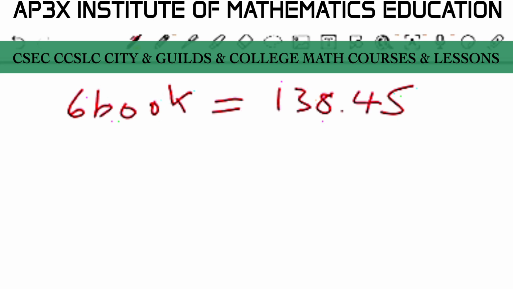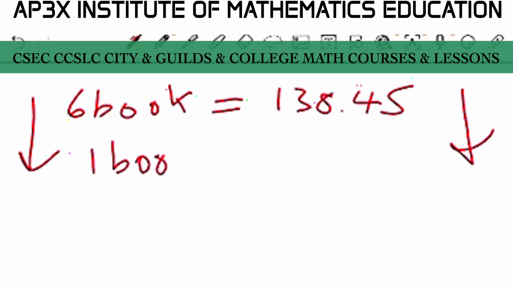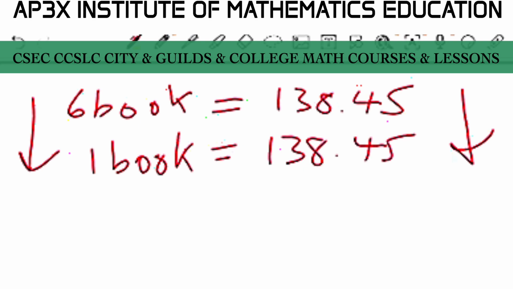And this is a clear indication of direct proportionality because we are now decreasing the quantity of books. By decreasing the quantity of books, the price is also going to decrease. That's a clear indication of direct proportionality. So 1 book obviously is going to cost me less, and less means to divide. So that's 138.45 divided by 6.